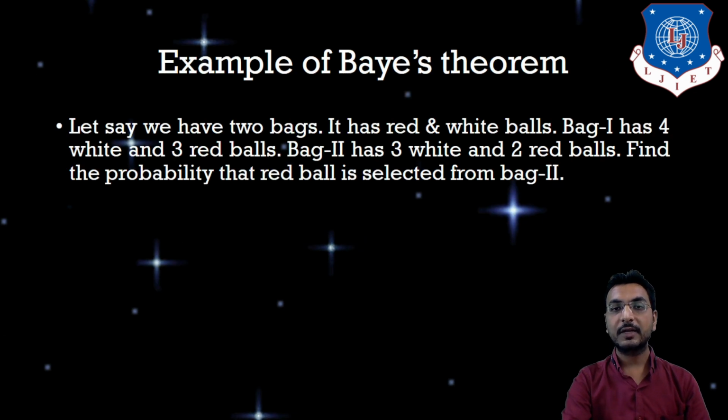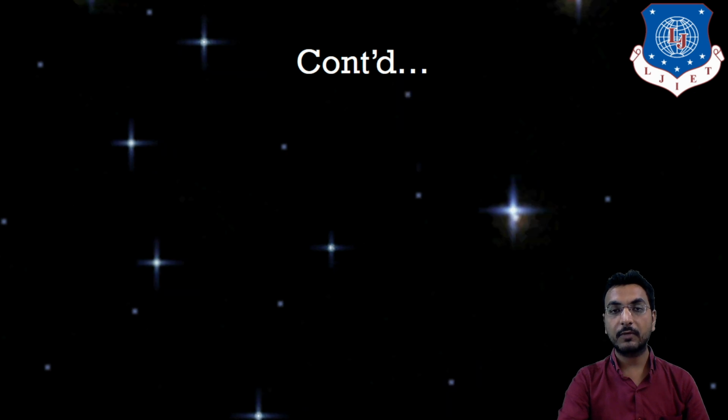Now let us have an example of Bayes theorem. Let's say we are having two bags with red and white balls. Bag 1 has 4 white and 3 red balls. Bag 2 has 3 white and 2 red balls. Find the probability that the red ball is selected from bag 2 only. For this type of problem, we have to opt for Bayesian classification, or we can say Bayes theorem. Without Bayes theorem, we will not be able to calculate conditional probability. So let us calculate the conditional probability for that.